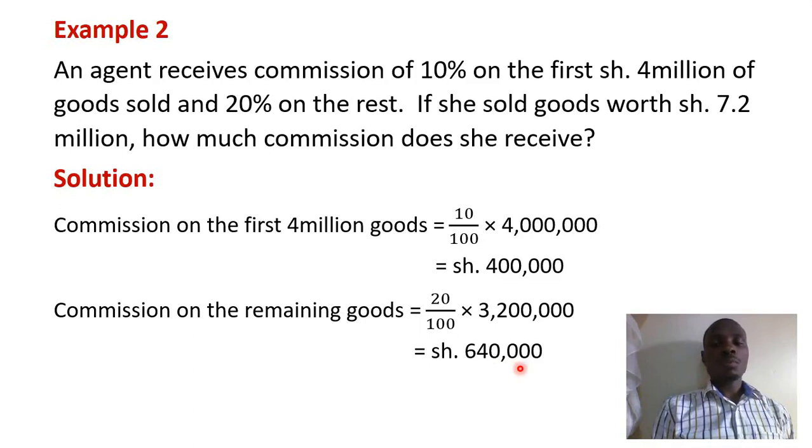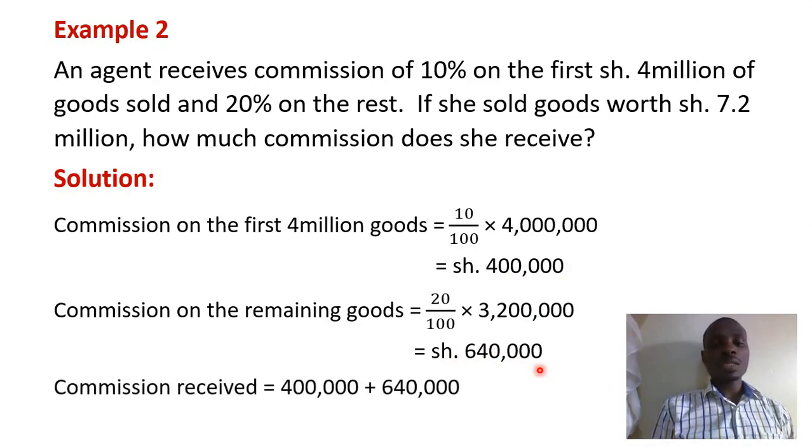We are going to add them to give us the total commission that this agent receives. And if we do that, we are going to get 1,040,000 shillings. So that is the commission that the agent received.